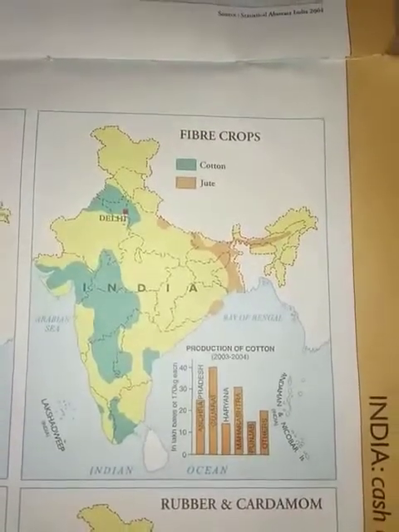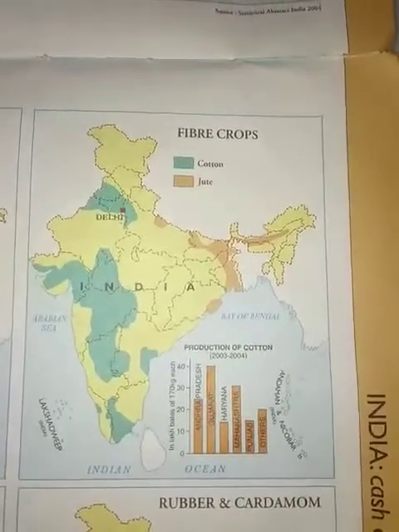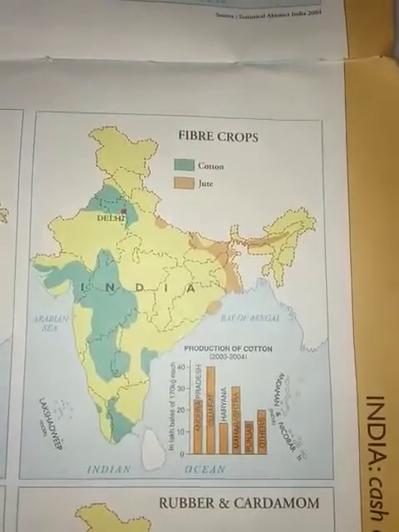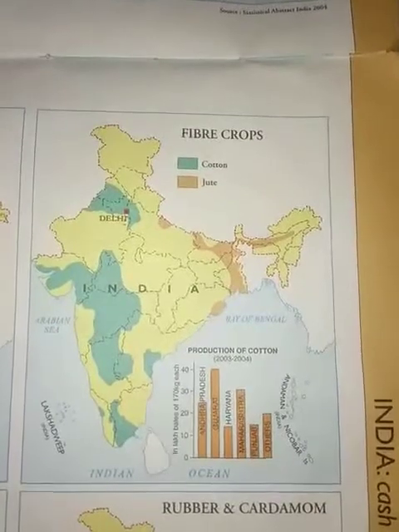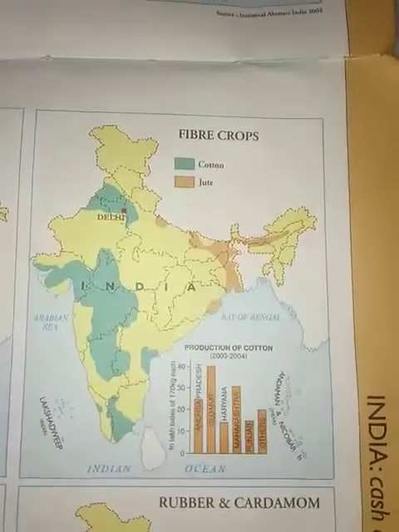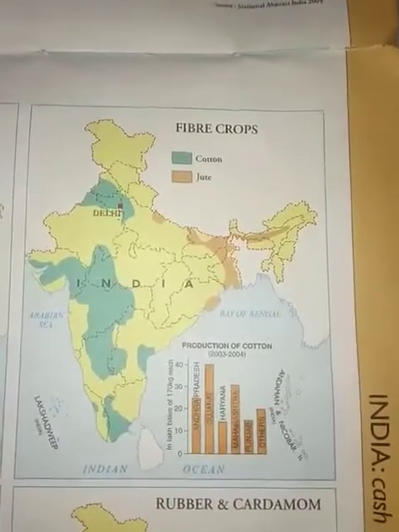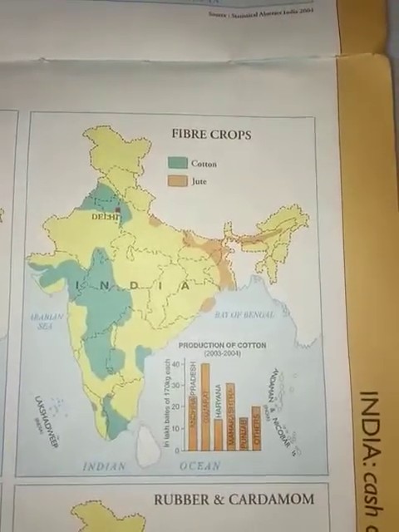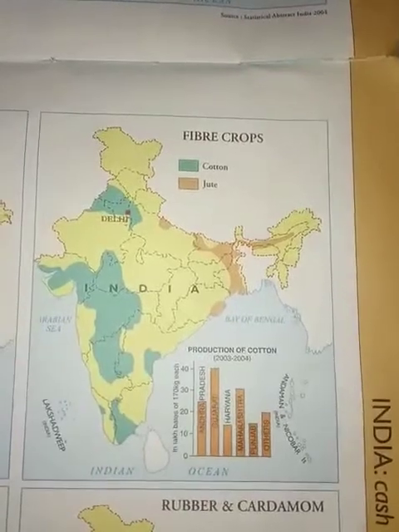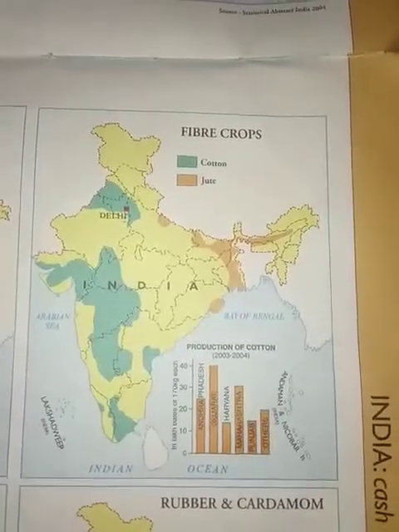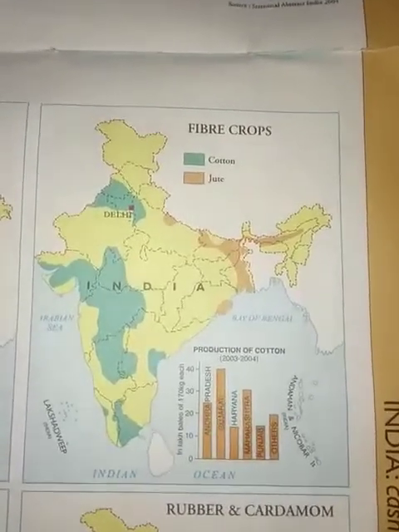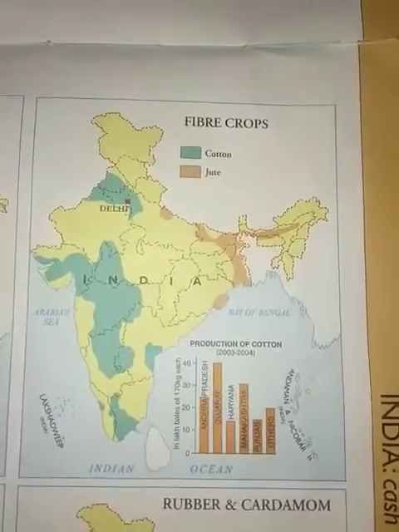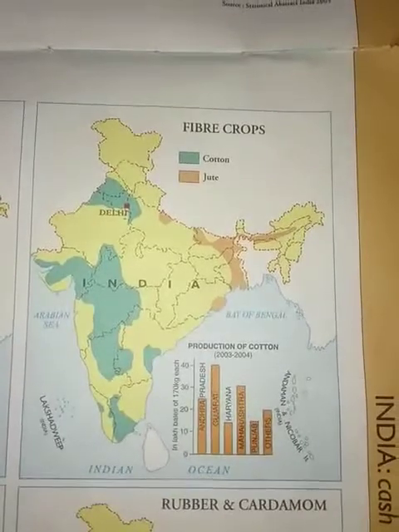Any particular thing you have to study. Suppose crops, or only rivers you have to study, only minerals you have to know, or population, how many total people are there in a particular state, district wise. That will be useful by knowing the thematic map. So the thematic map is used to show specific or particular information about a particular thing.